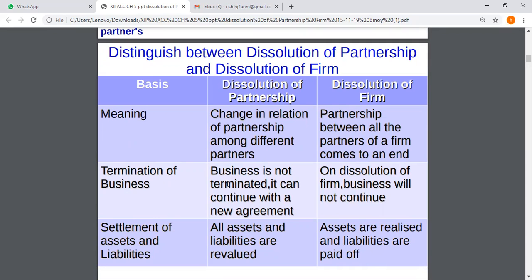Dissolution of partnership and dissolution of partnership firm are two different phenomena. In dissolution of partnership, there is a change in relationship among the partners. In dissolution of partnership firm, the firm comes to an end. In dissolution of partnership, there is no termination of business. The business can continue with a new agreement. On dissolution of the firm, the business will not continue and comes to an end.